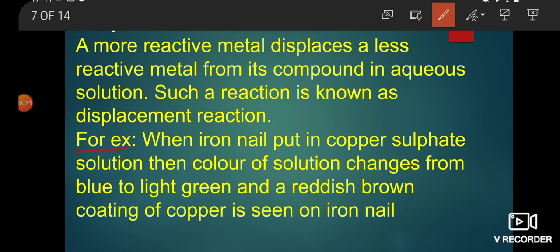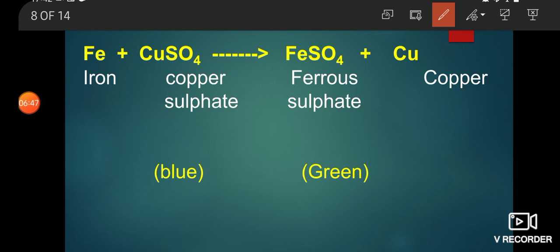For example, when an iron nail is put in copper sulfate solution, the color of the solution changes from blue to light green and a reddish brown coating of copper is seen on the iron nail. In this process, iron, that is Fe, reacts with copper sulfate.